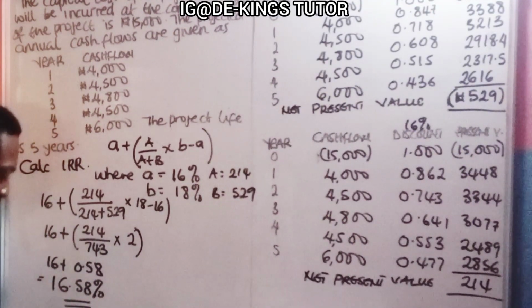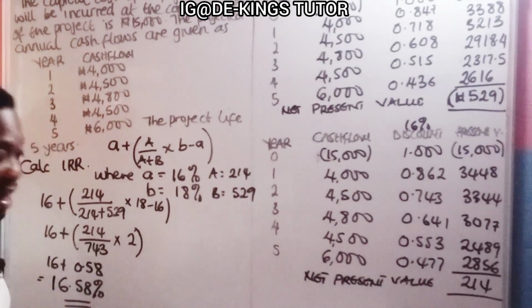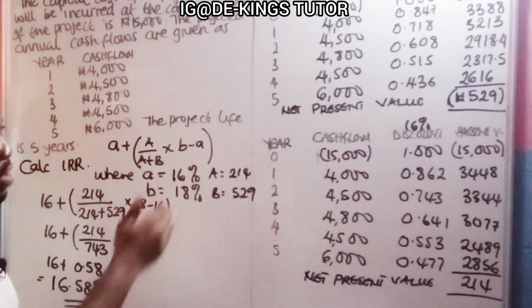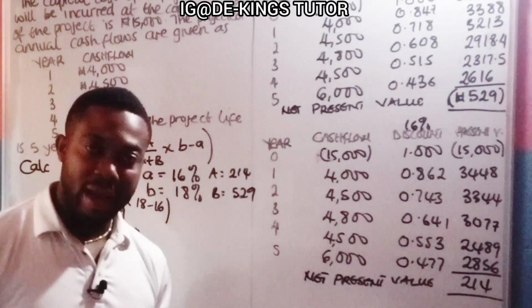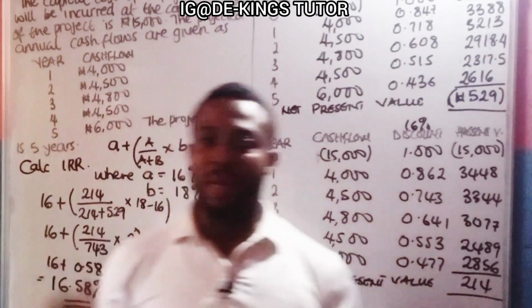So 16.58% is our internal rate of return. It is this rate that will give us zero NPV, using the interpolation formula.